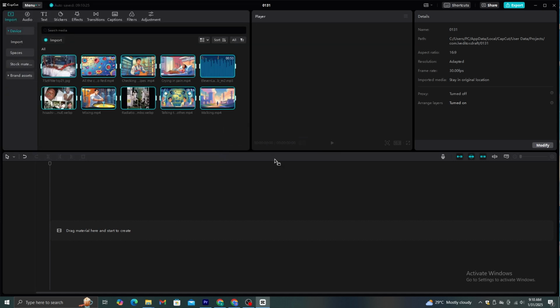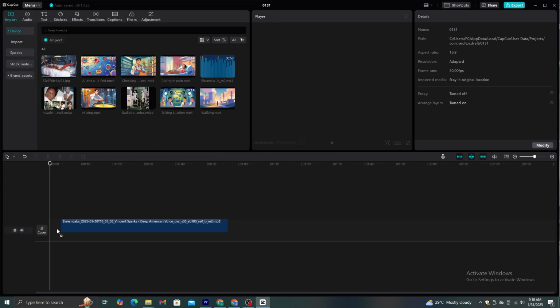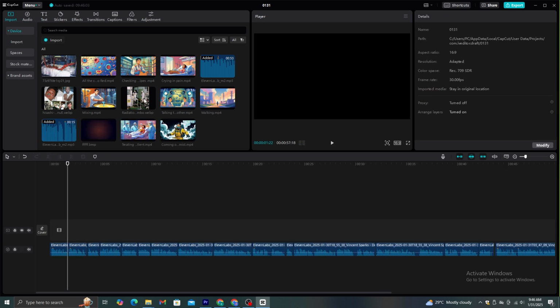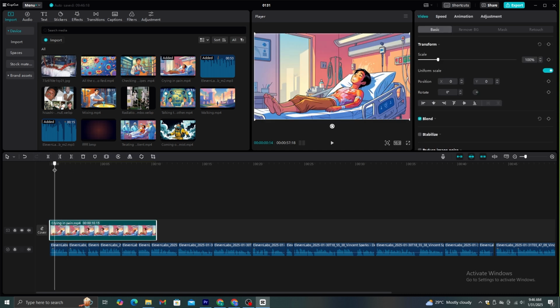After that, let's start the editing process by adding voiceover part to the timeline. If the voice file has a lot of pauses, you can cut and remove those parts like this. After you complete that part, you can start to adding video clips and images. Make sure to add suitable video clips to align with the story. And I'm going to add some text animations as well.